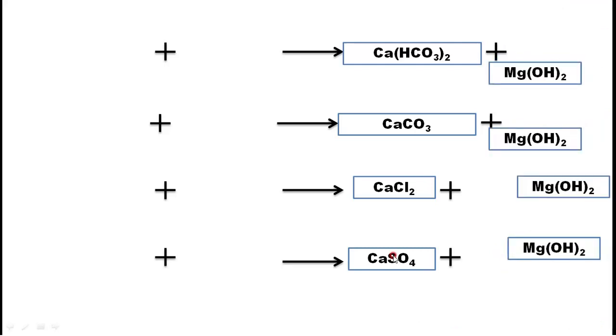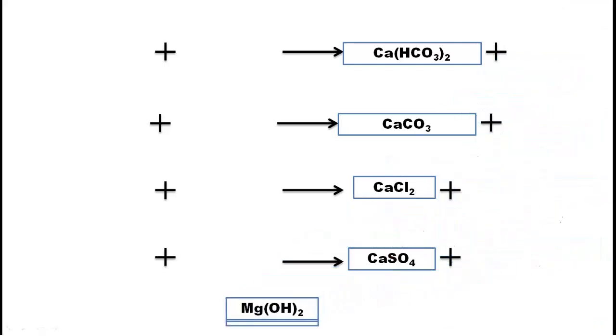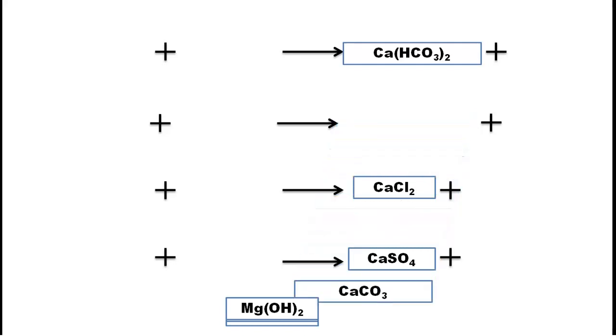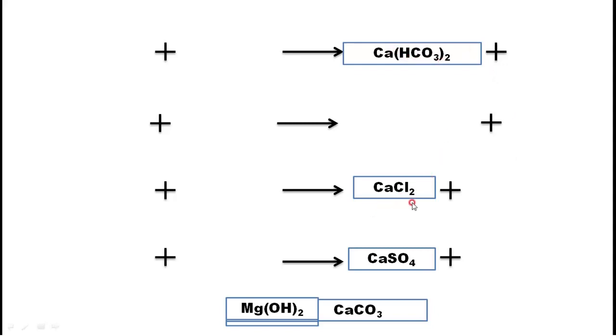In these compounds, these all four will come down and they are insoluble, they will settle down, remove it. Then again you see one more thing, CaCO3. This CaCO3 is also a precipitate, it will settle down, remove it. Now the problem is Ca(HCO3)2, CaCl2, CaSO4. This is a temporary hardness, these two are permanent hardness.